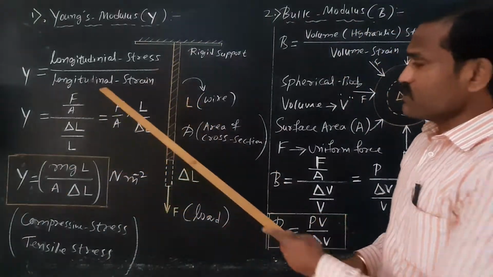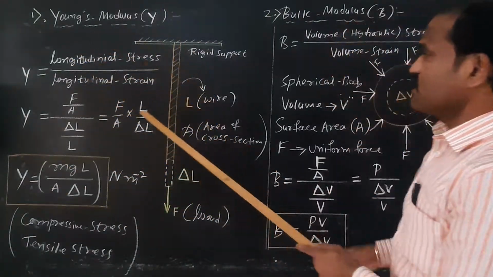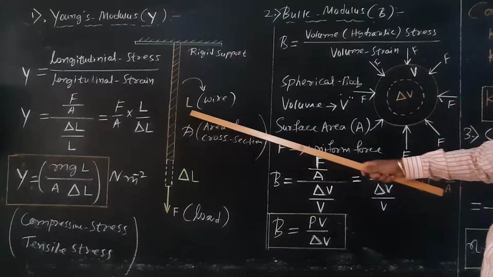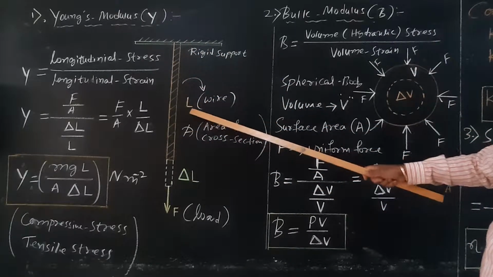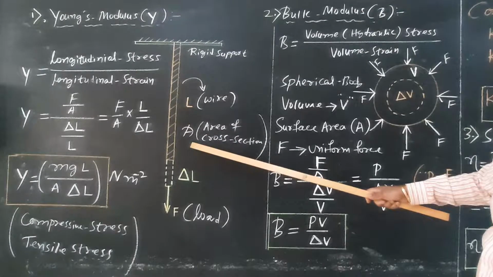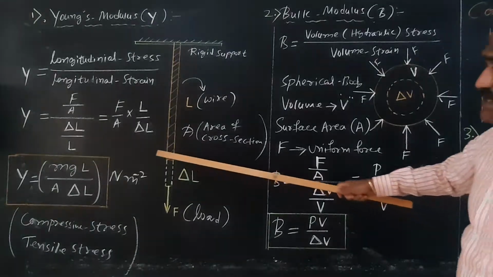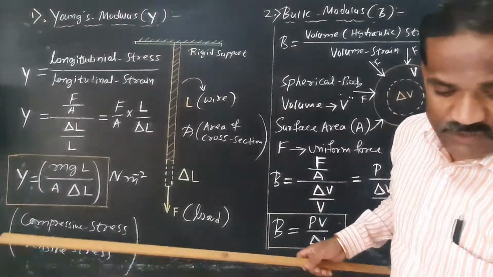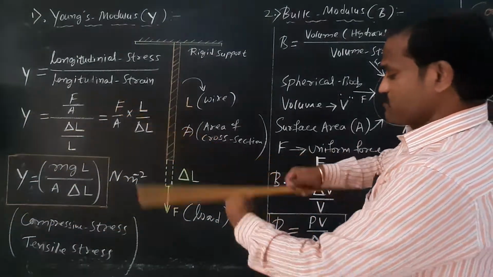Therefore, I want to explain the Young's modulus. Let us consider a wire of length L meter, and the area of cross section is A meter square. When no load is applied, one end is fixed to a rigid point. See here, this one end is fixed to a rigid point.